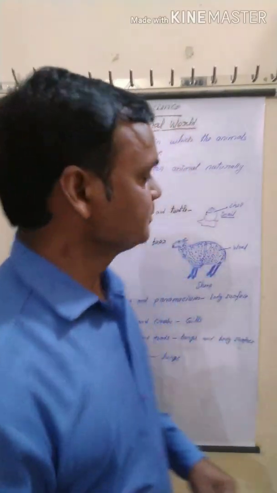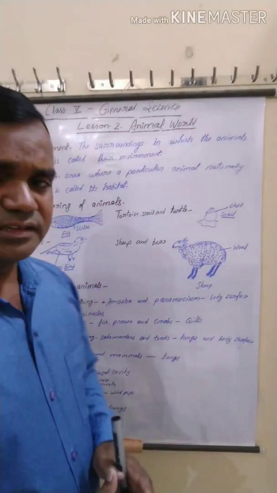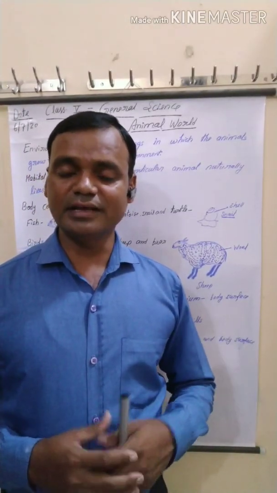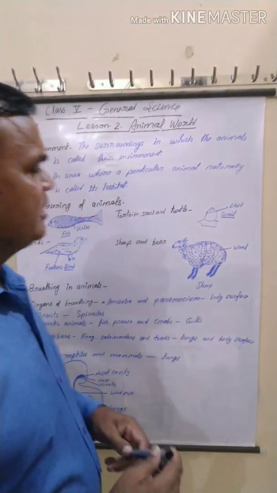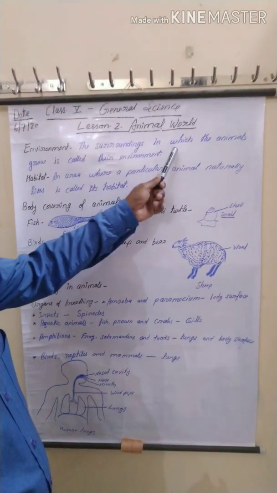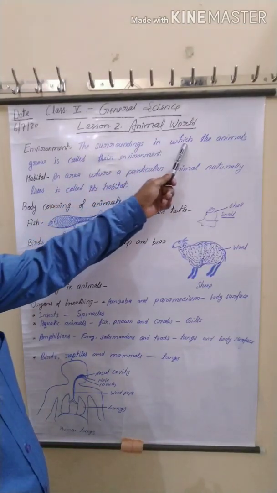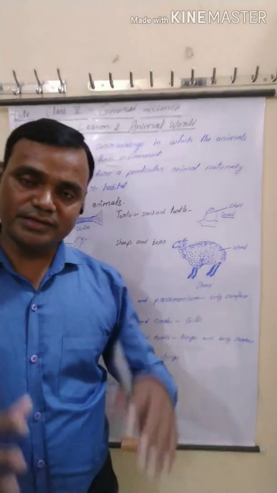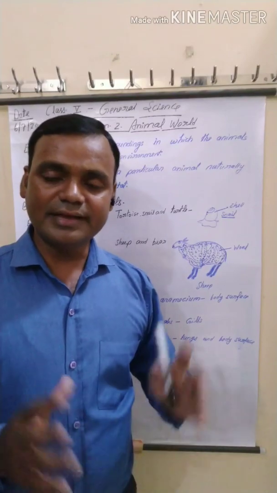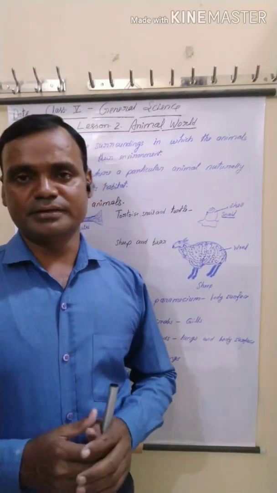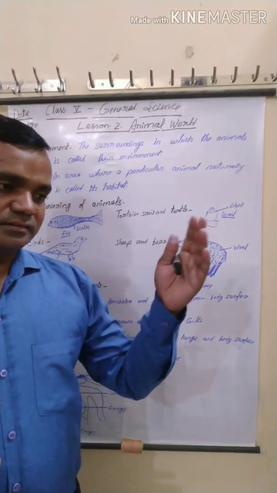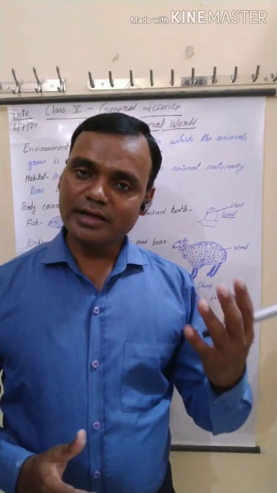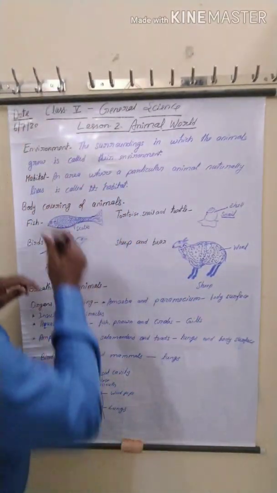Okay, see here, where animals live, that place is called the environment. What is environment? The surroundings in which the animals grow are called their environment. It means where animals live and grow, that place is called their environment. Suppose you live in any place, that place is called your environment.